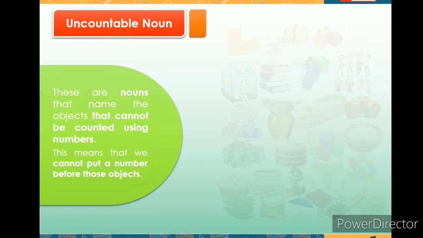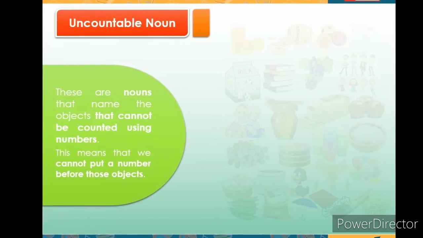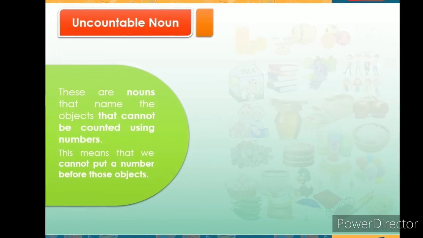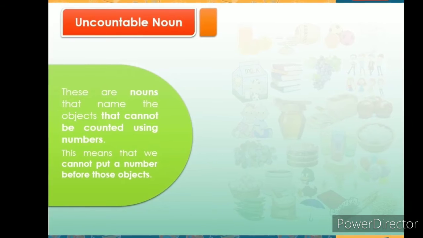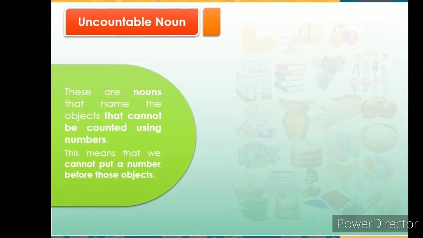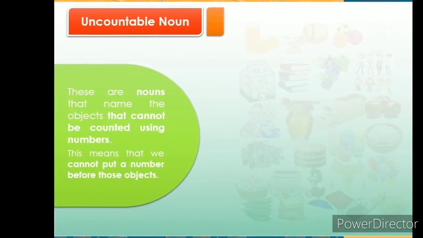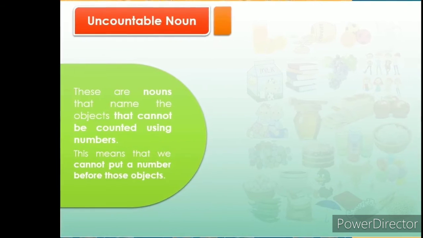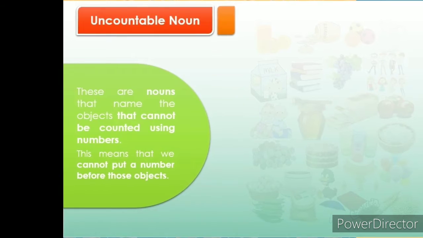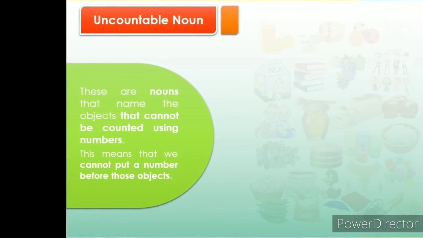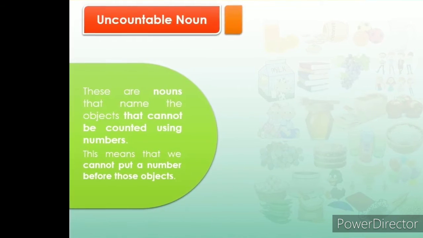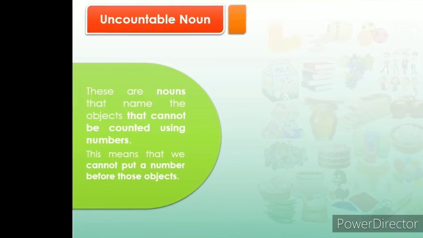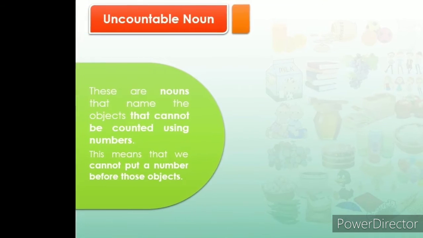As I said already, it is the opposite of countable nouns. In countable nouns, we can put a number before the object and it makes sense. But in uncountable nouns, we cannot put a number before the object to identify the counting of the nouns.